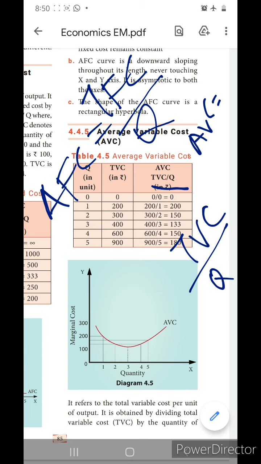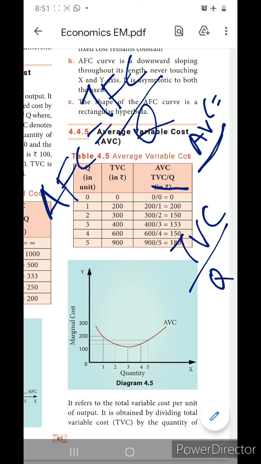When calculating AFC, we should divide the TFC by the quantity. That means the total fixed cost is divided by the quantity of output. Same like that, when you are calculating the AVC, then we should divide the TVC by Q. Q means the quantity of output, how much product we are going to give. From that alone we are going to check here.